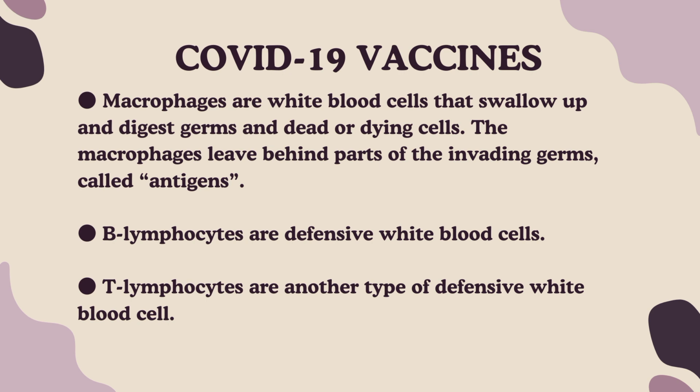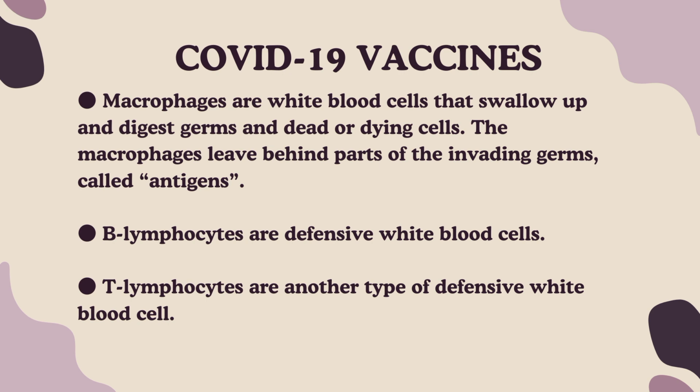B lymphocytes are defensive white blood cells. They produce antibodies that attack the pieces of the virus left behind by the macrophages. T lymphocytes are another type of defensive white blood cells. They attack cells in the body that have already been infected.